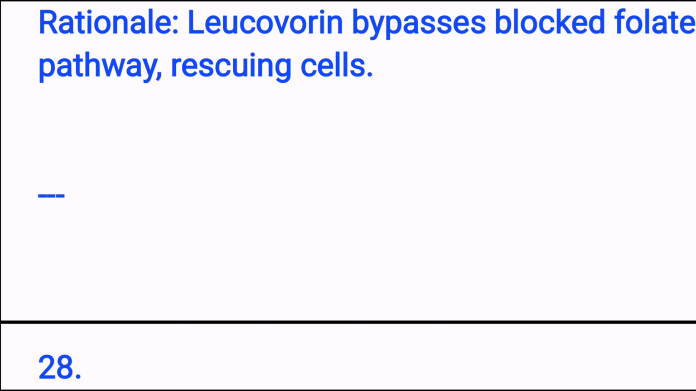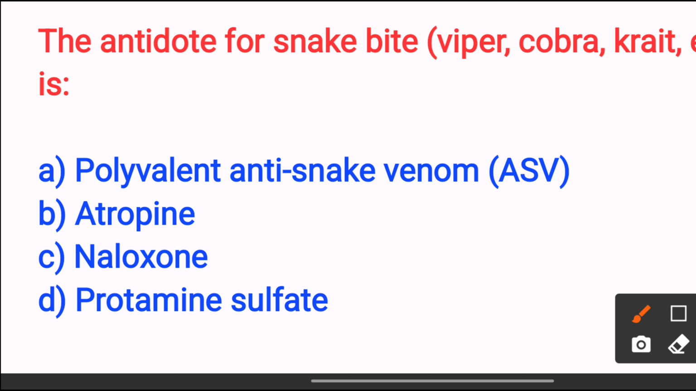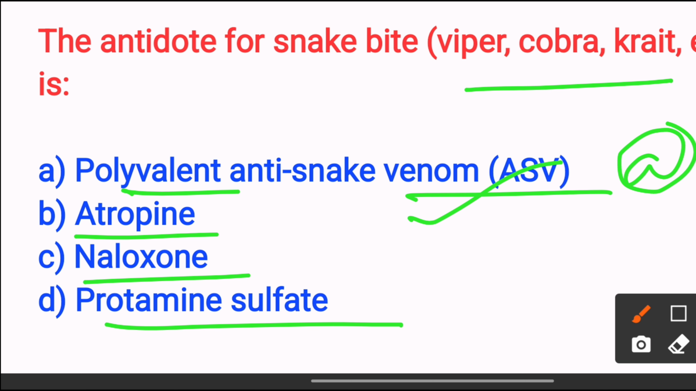Next, the antidote for snake bite, viper, cobra, krait, etc. is option A, polyvalent anti-snake venom. Option B, atropine. Option C, naloxone. Option D, protamine sulfate. The answer is option A, polyvalent anti-snake venom, ASV, because it neutralizes venom components. So the answer is option A.